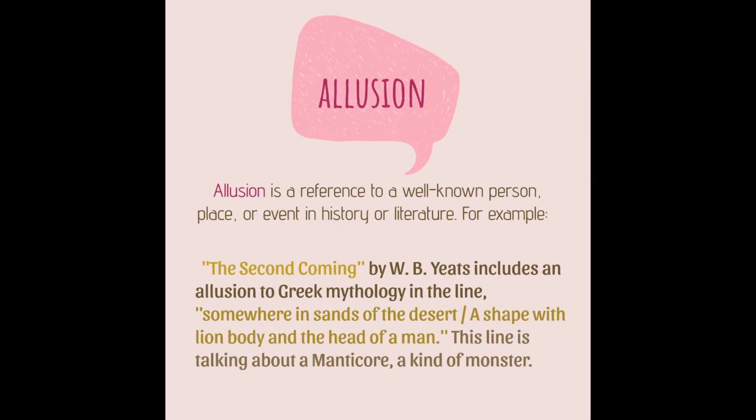It is a reference to a well-known person, place, or event in history or literature. For example, The Second Coming by W.B. Yeats includes an allusion to Greek mythology in the line, I see somewhere in sands of the desert a shape with lion body and the head of a man. This line is talking about a manticore, a kind of monster.